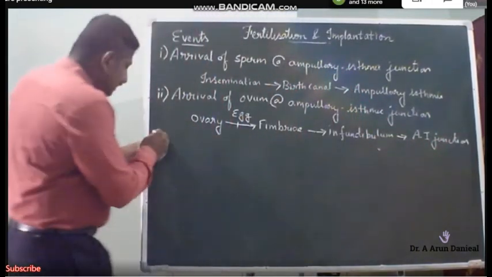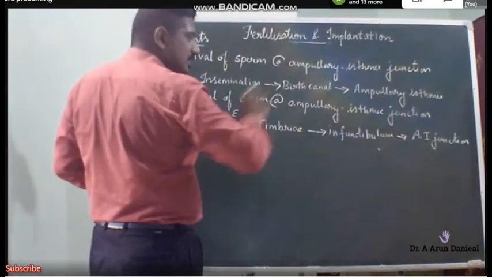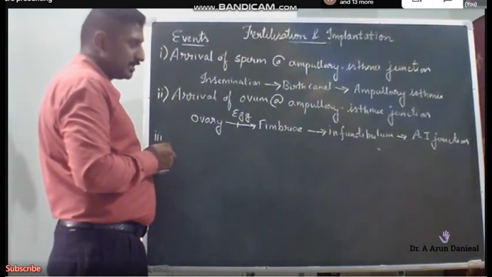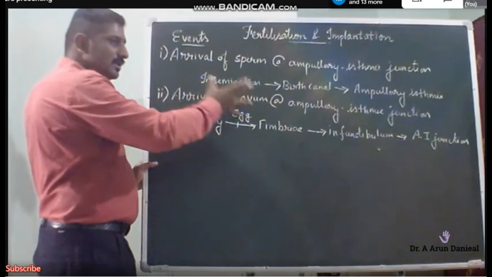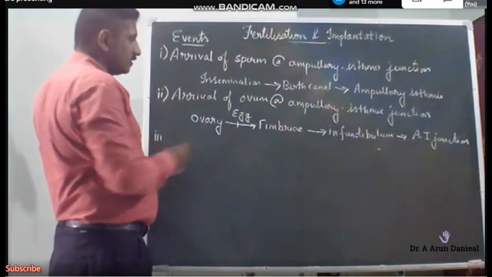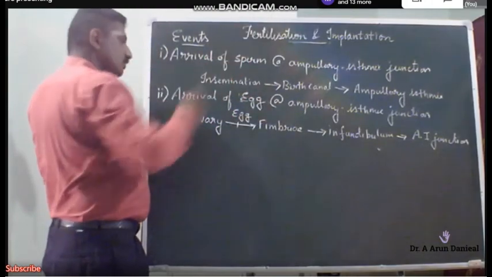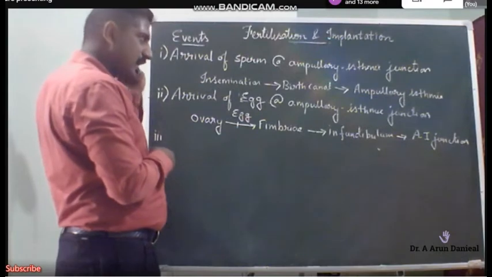After this, an important reaction occurs. Now the sperm and egg have reached simultaneously. All insemination will not lead to fertilization. There must be synchronicity in the arrival of the sperm and the release of the ovum or egg. So the egg has to be simultaneously transported to the ampullary isthmic junction or AI junction.